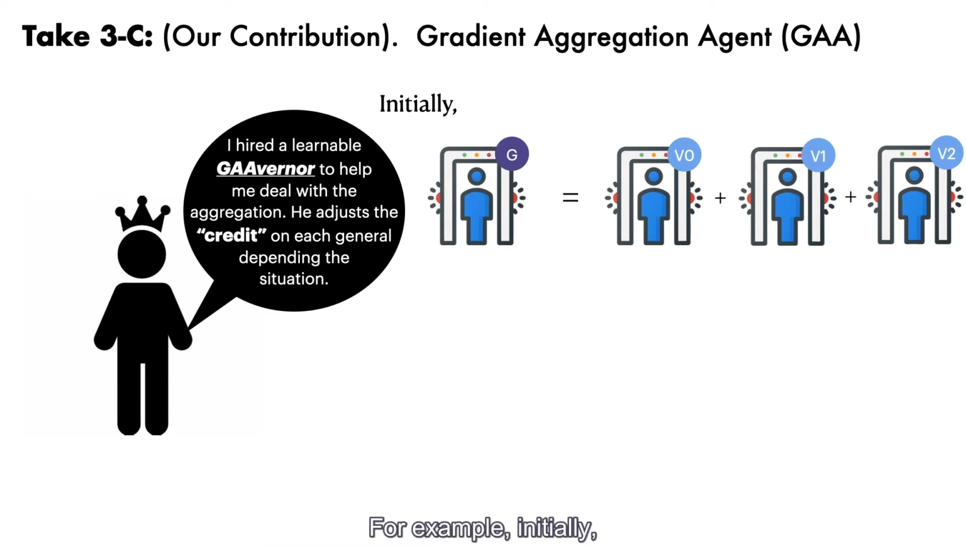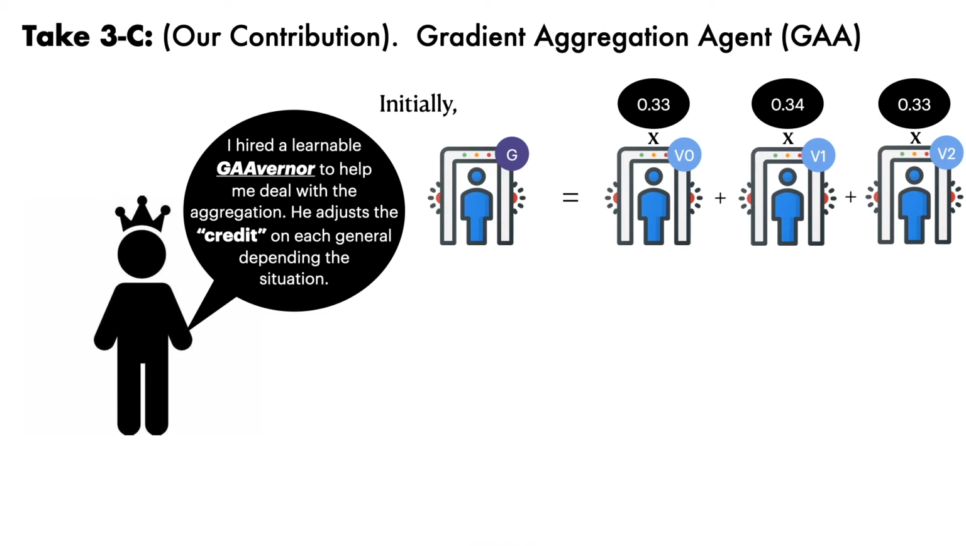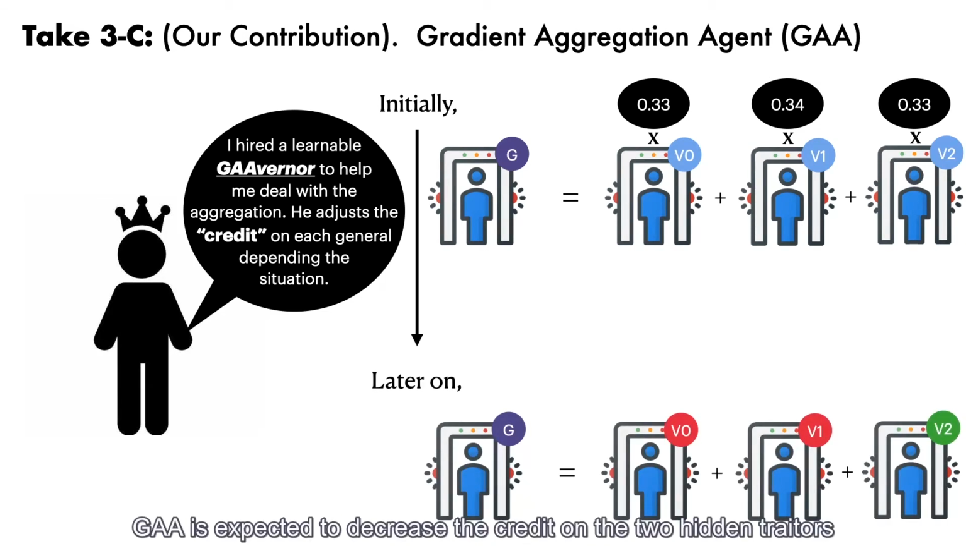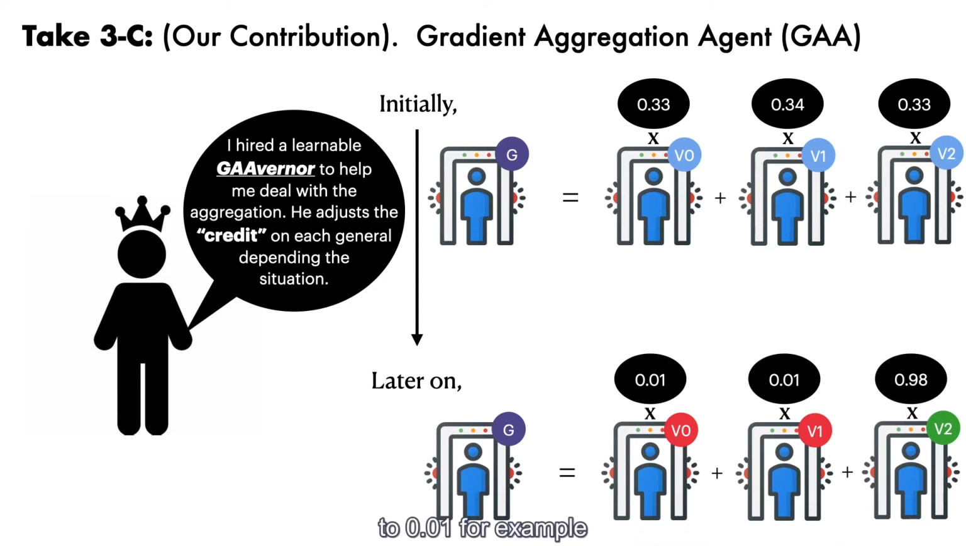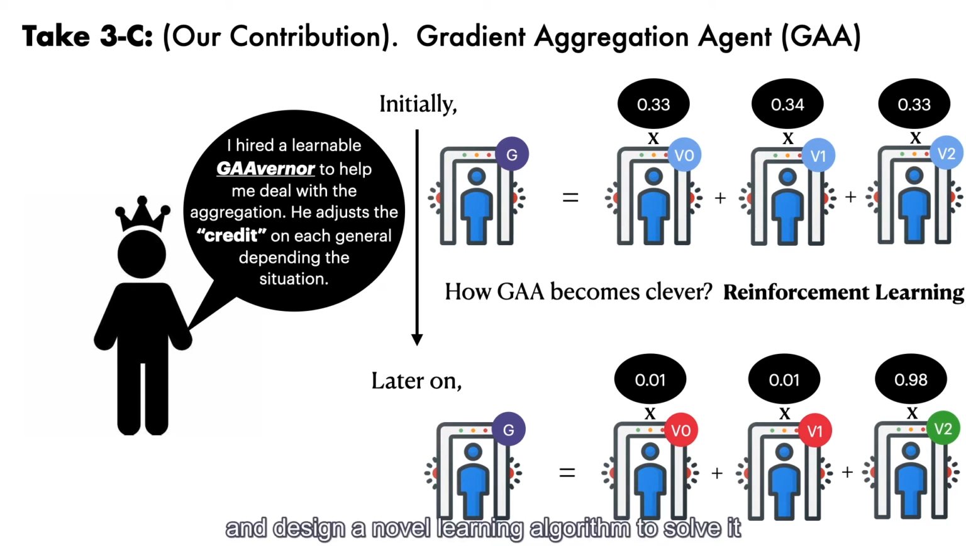For example, initially, when Justinian first calls his 3 generals, GAA puts 1/3 credits on each one of them. And in the next few rounds, GAA will evaluate loyalty from the upcoming behaviors. GAA is expected to decrease the credit on the 2 hidden traitors to 0.01, for example, and in the meantime increase the credit on the loyal one to almost 1. So how to bring this idea to reality? We propose the following on-air settings as a so-called Byzantine game for GAA and design a novel learning algorithm to solve it.